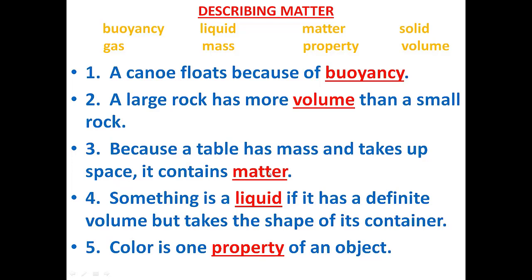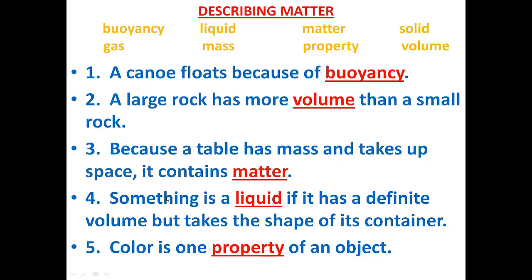Next, because a table has mass and takes up space, it contains matter. The answer is matter. We know that matter contains mass and also occupies space. So because a table has mass and takes up space, it contains matter.